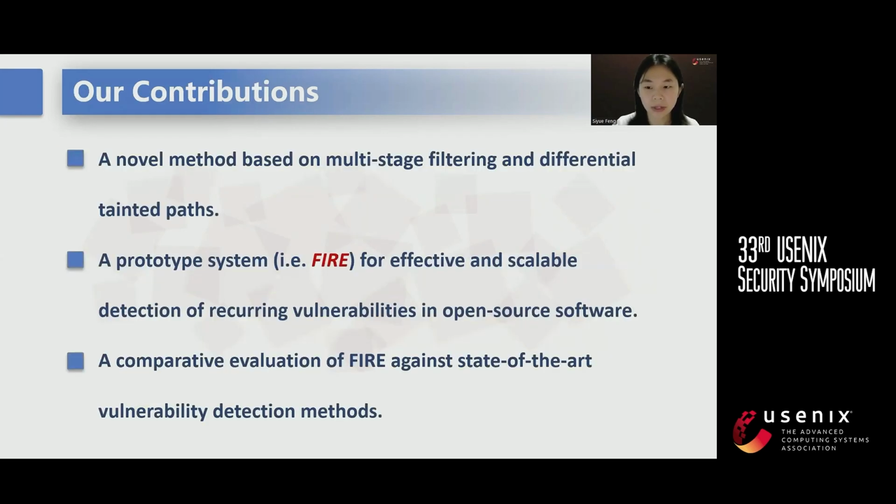Our paper makes the following contributions. We propose a scalable recurring vulnerability detection method based on multi-stage filtering and differential taint paths. We implement a prototype system called FIRE for effective and scalable detection of recurring vulnerabilities in open source software. We conduct an in-depth comparative evaluation of FIRE against two other state-of-the-art methods. The results demonstrate that FIRE can achieve large-scale vulnerability scanning with high precision and recall.